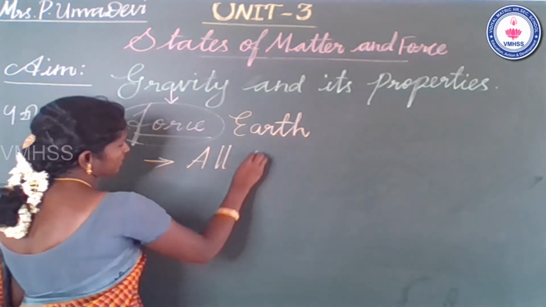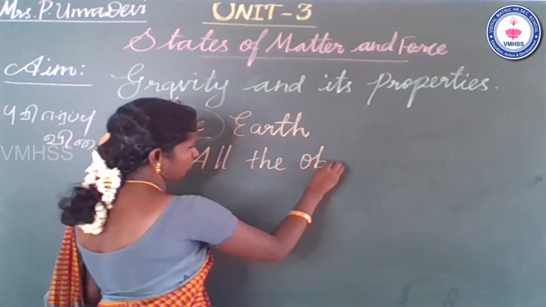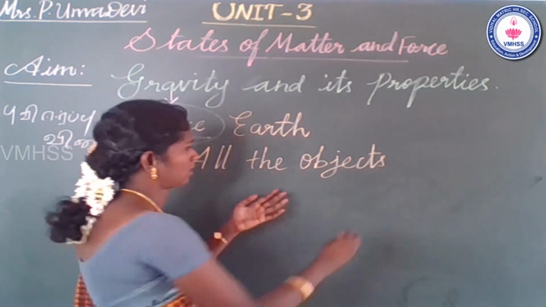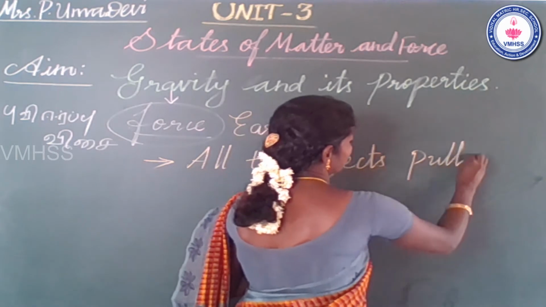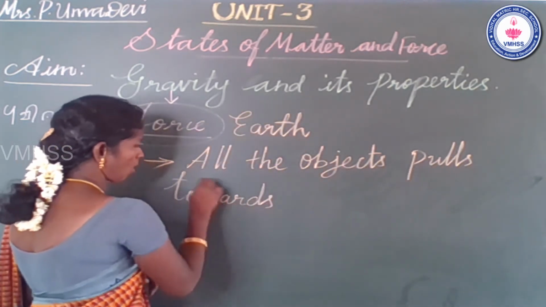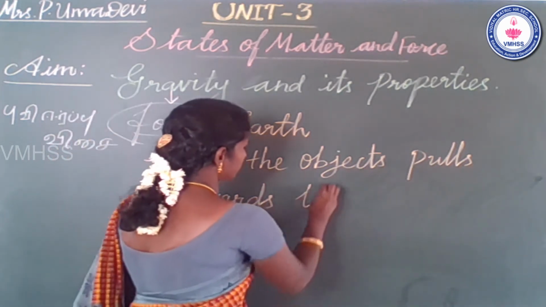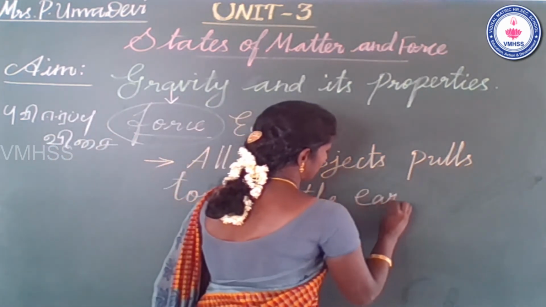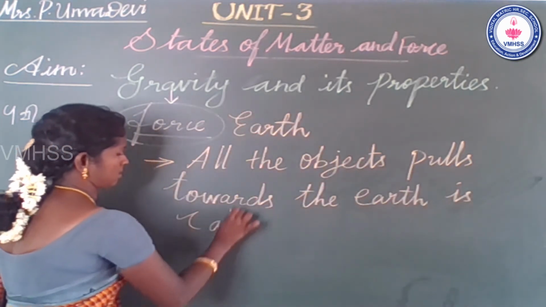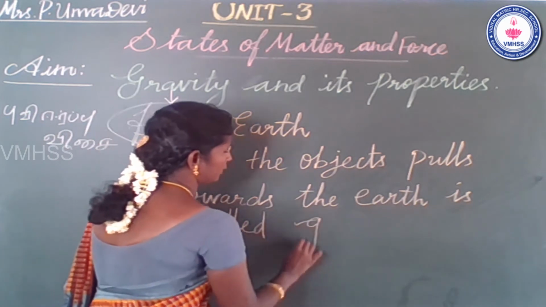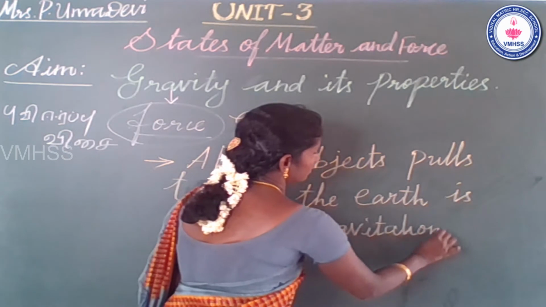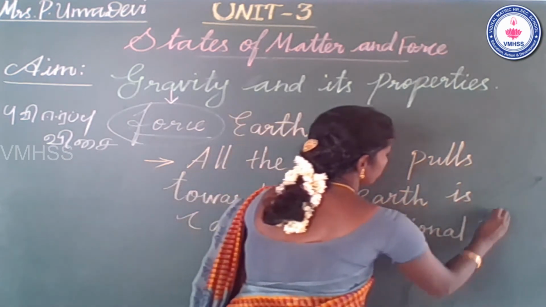All the objects are pulled towards the earth. This is called gravitational force.